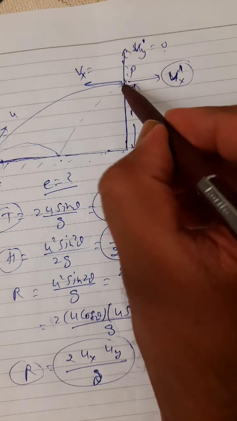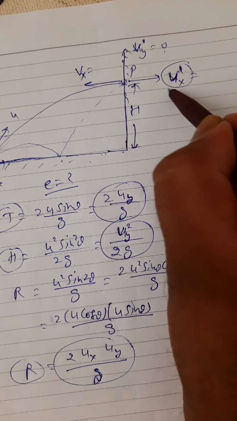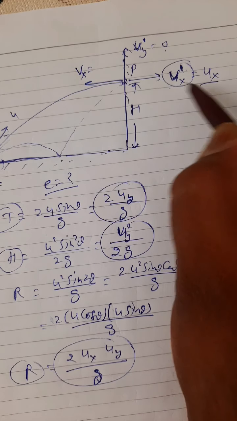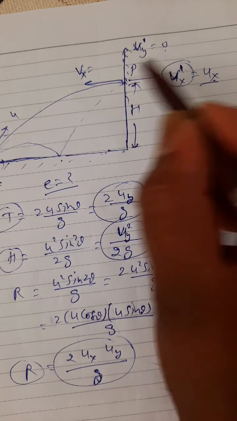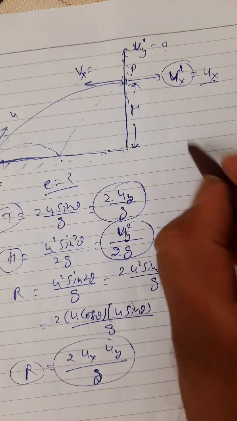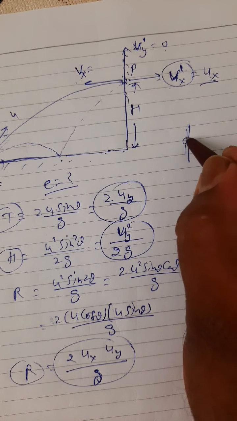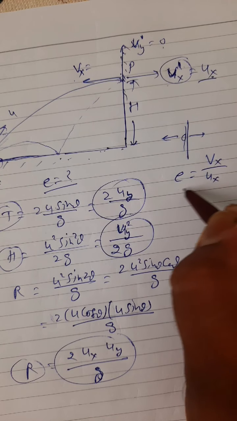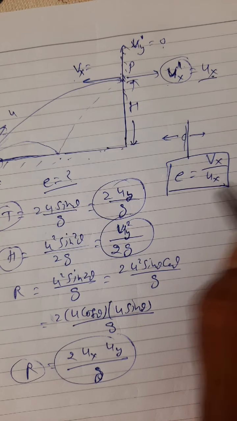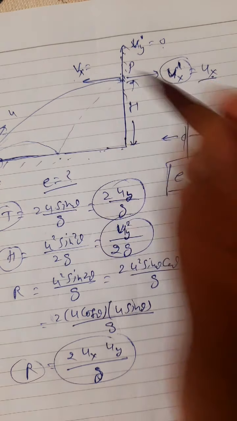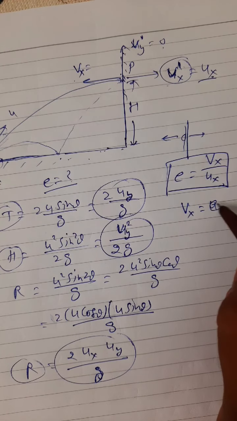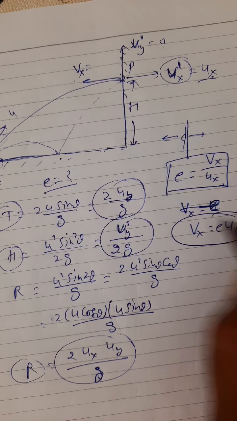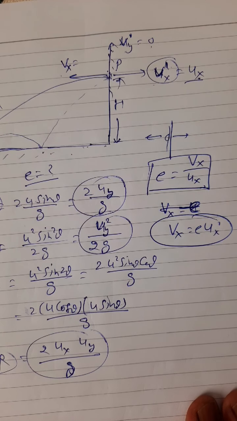And now at this point it is striking with the speed ux dash, which is the same as ux because the x component remains constant, striking with ux, returning back with vx. It is straightforward along the normal direction. Relative velocity of separation upon relative velocity of approach. It is very clear that vx, the returning speed along the x-axis, is equal to e ux. Is it clear?